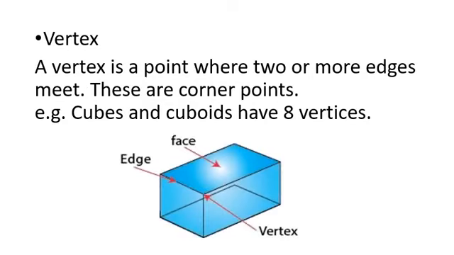So from this figure, it is very much clear to you. What do you mean by a face? Flat surface of a solid is called its face. Corner points are the vertices, and the line segments joining two vertices give you the edges. All the flat surfaces of the 3D shapes are the faces, and a vertex is a point where two or more edges meet. So what do you mean by polyhedrons?